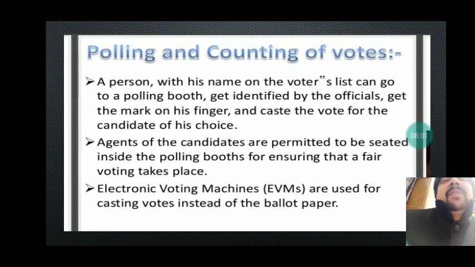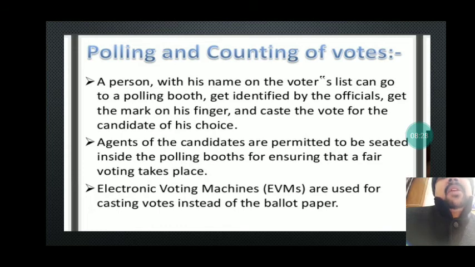Now come to the next one, that is the polling and counting of votes. This is the most crucial part of the voting system. If we are going to talk about election, it is the polling system. Here a person with his name on the voter list can go to a polling booth, get identified by the officials, get the mark on his finger and cast the vote for the candidate of his choice.